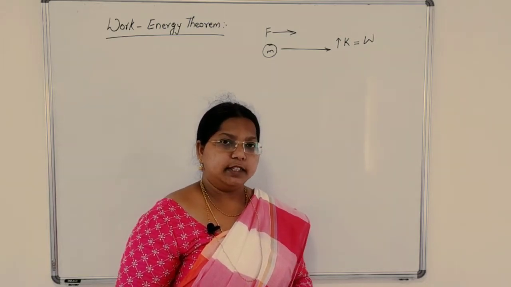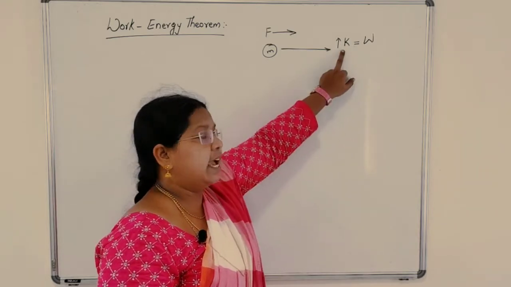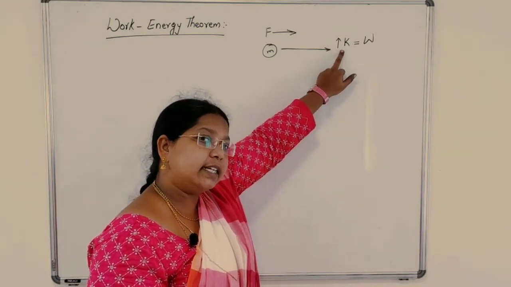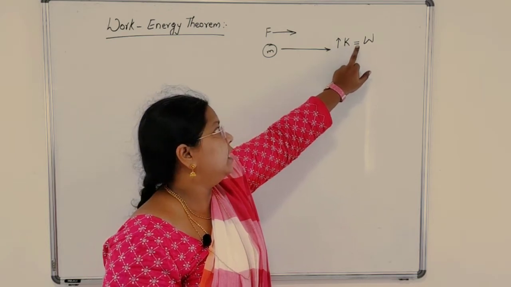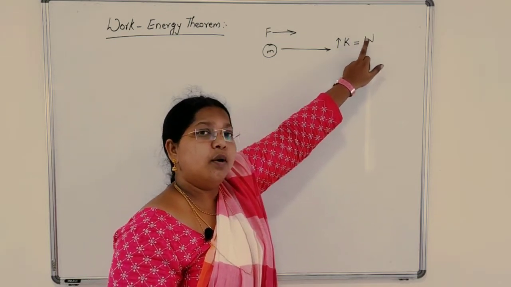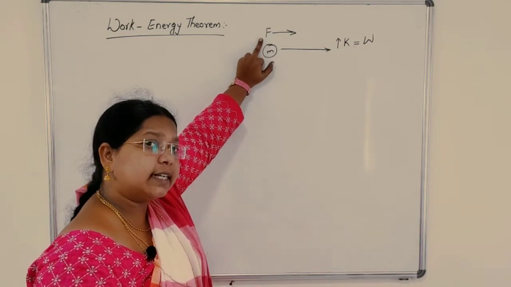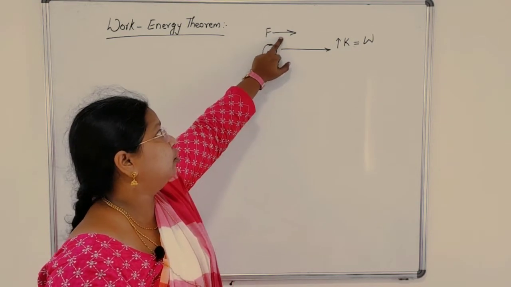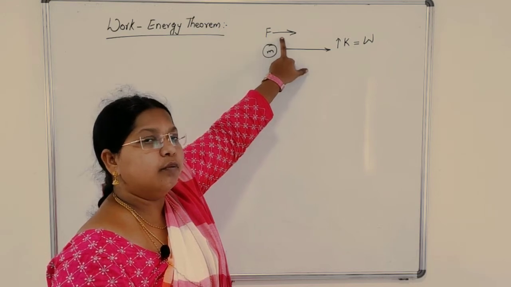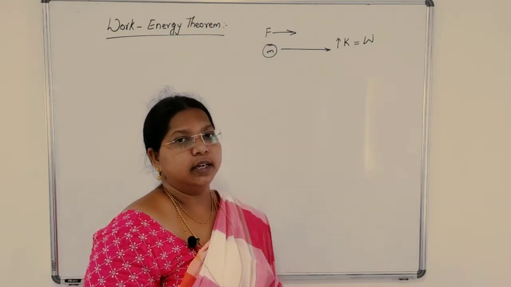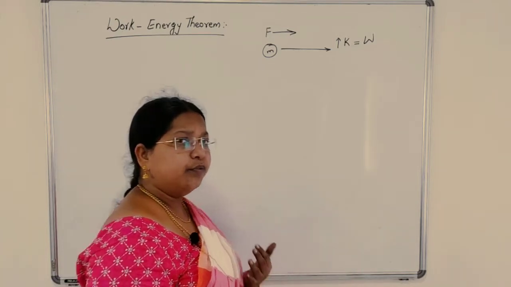According to work energy theorem, the increase in kinetic energy of a moving body is equal to work done by the force acting in the direction of the moving body. Now let us prove this.